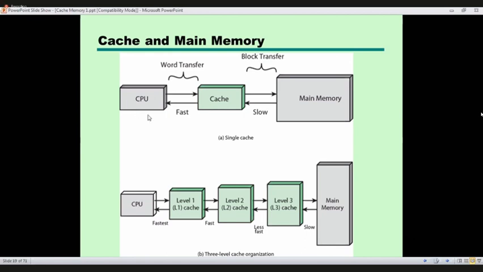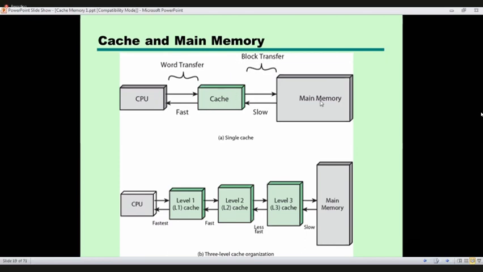The computer transfers blocks between these two places, main memory and cache. A block consists of a number of words. Let's say a block has 10 words. As in the previous example, if we are running a loop, the first time we need the first word in the block, and it may not be in the cache.